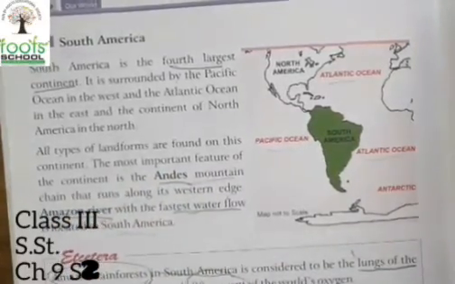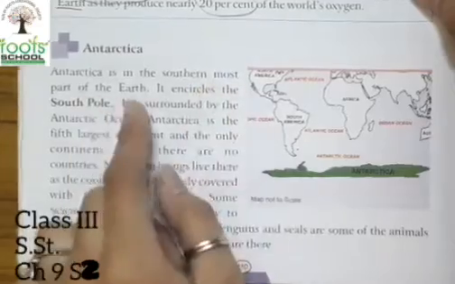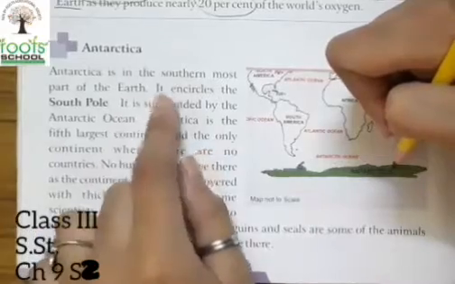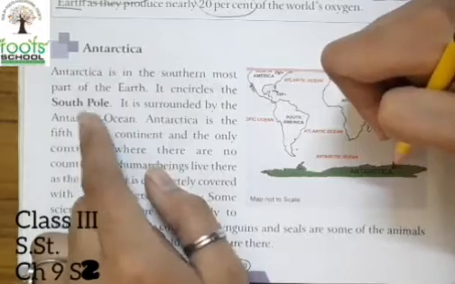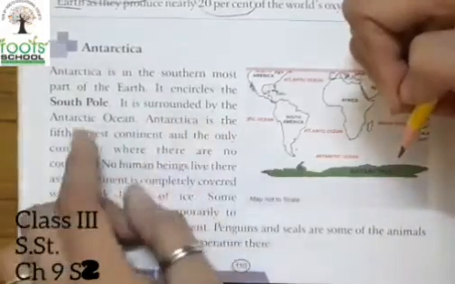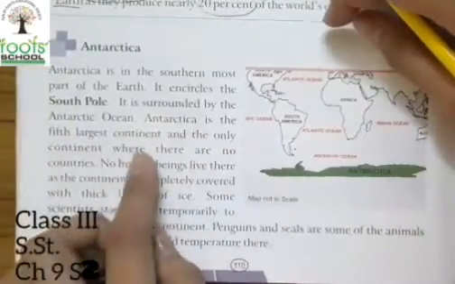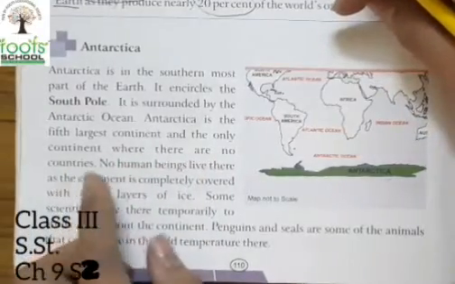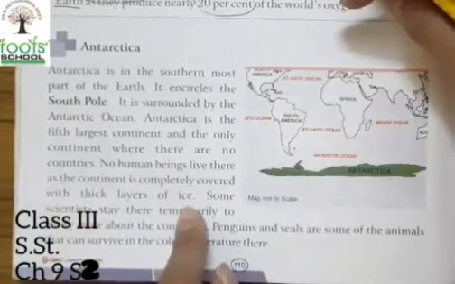Okay, now after this, Antarctica. Antarctica is in the southernmost part of the earth. It encircles the South Pole. It is surrounded by the Antarctic Ocean. You can see over here, Antarctica is the fifth largest continent and is the only continent where there are no countries. No human beings live there, as the continent is completely covered with thick layers of ice.